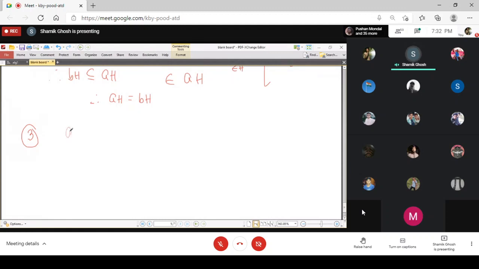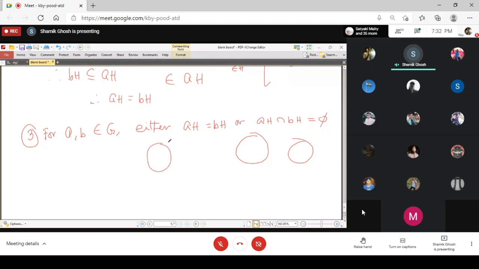That is, the property is that for A, B belonging to G, either AH equals BH or AH intersection BH is empty. So either two cosets are disjoint completely or two cosets are merging with each other.